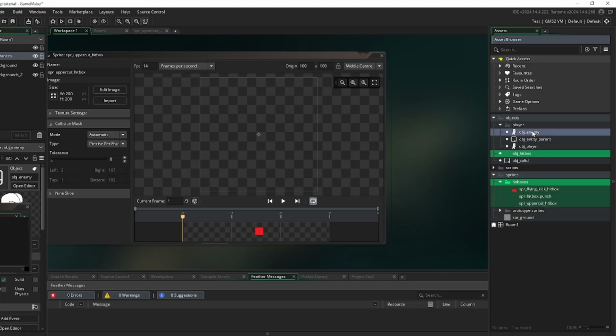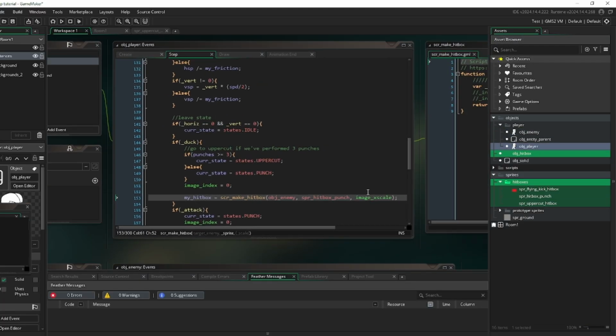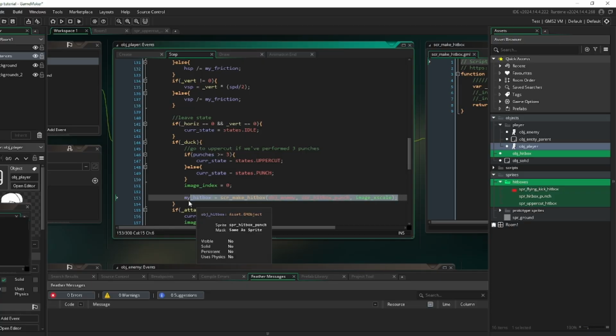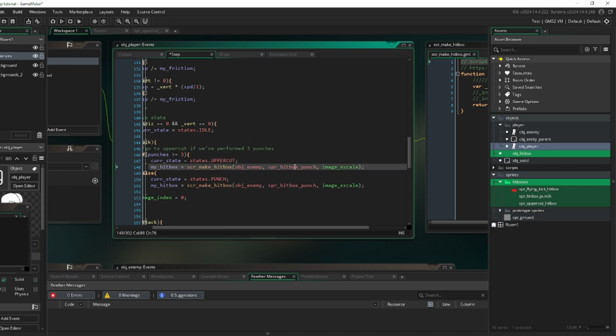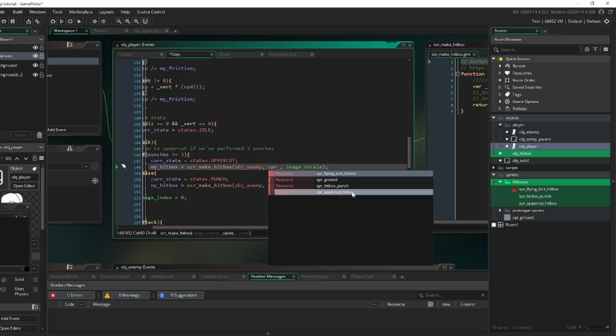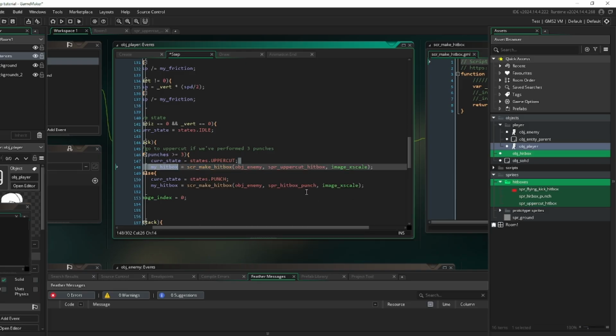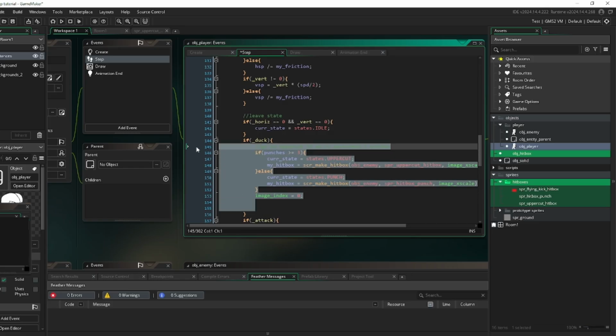Excellent. So now we go back to the player, and what we're going to do here is take this my_hitbox and put it here with the punch. And here, instead of the punch hitbox, we're going to use the uppercut hitbox. Wonderful. So this is what we need.